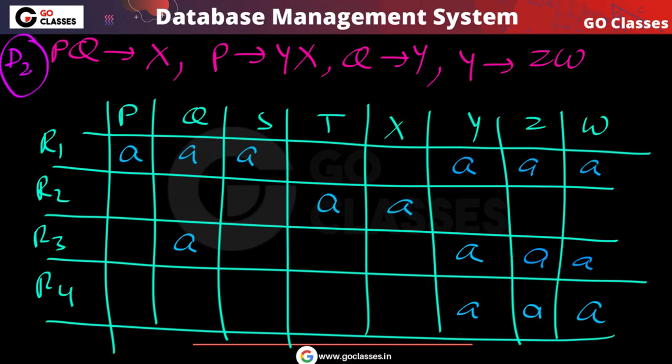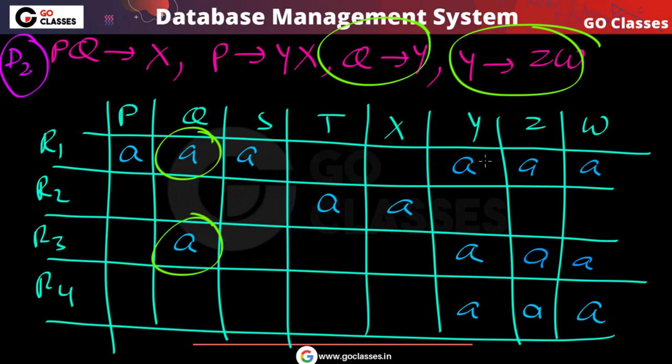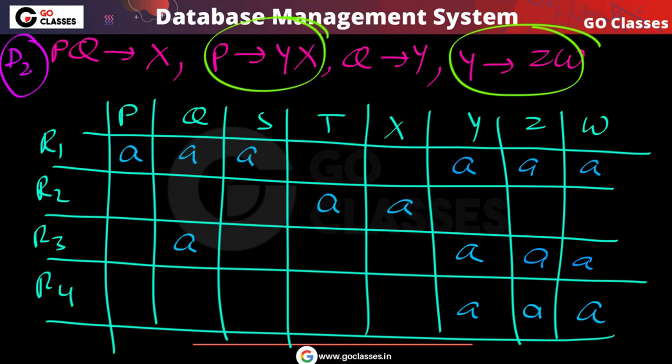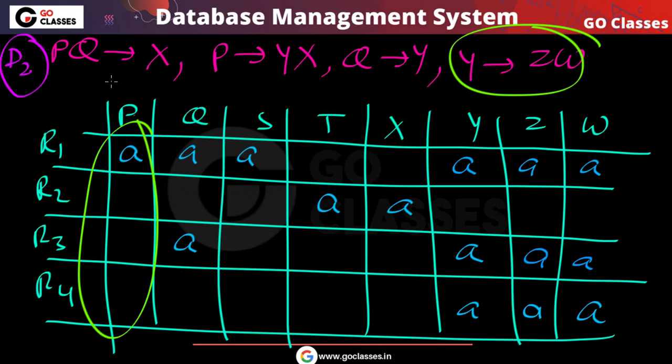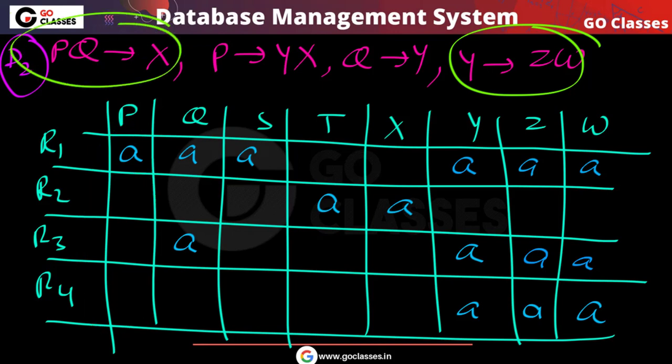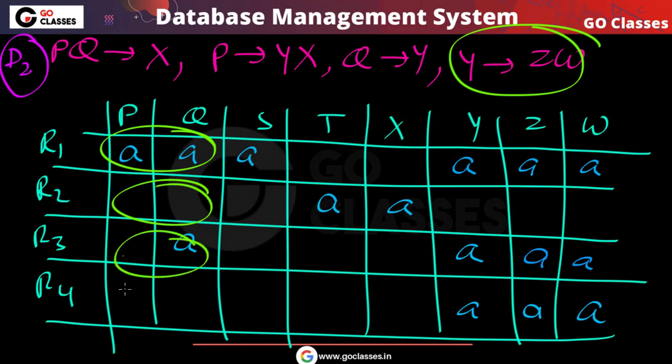After this, can we do something? Why can't we apply these now? Because they will not make any changes. q determines y will not make any changes. p determines yx also will not make any change. And pq determines x will not make any change either, because in these two rows the q value is the same and the y value is also the same, so no problem. Two rows don't have the same p value, and two rows don't have the same pq value.